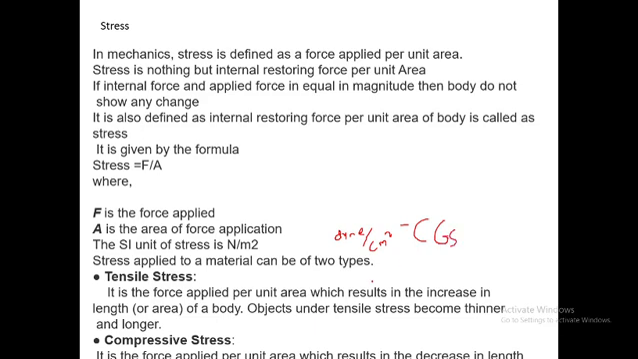Now there are two types of stresses. One is tensile stress and another is compressive stress. Tensile stress is the force applied per unit area which results in an increase in the length of the body. Means those forces which are responsible for increasing the length of the body are called tensile. Another is compressive stress. Here also a force is applied per area, but the result is a decrease in the length of the body. That is called compressive stress.